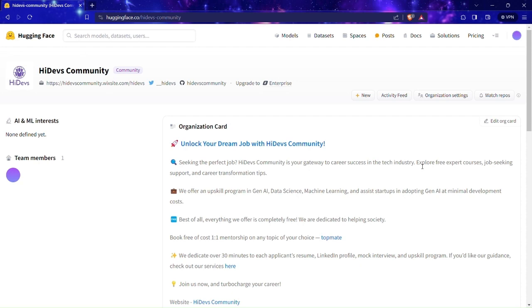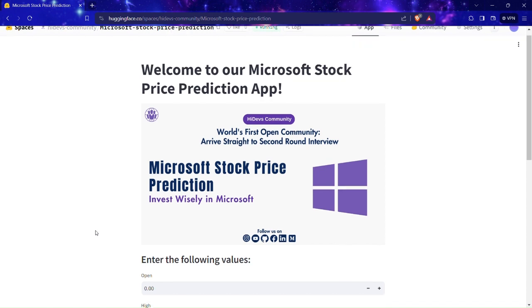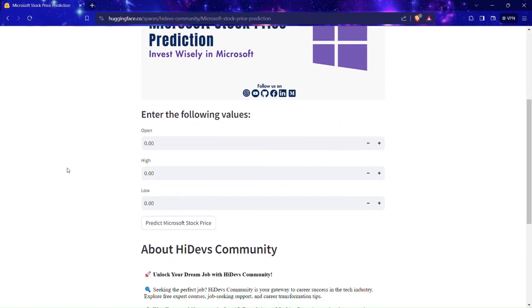In this series, we will cover all our Streamlit applications on Jupyter Notebook machine learning projects. So let's start. Today's topic is Microsoft stock price prediction. We have created this web application using Streamlit, which predicts the Microsoft stock price.